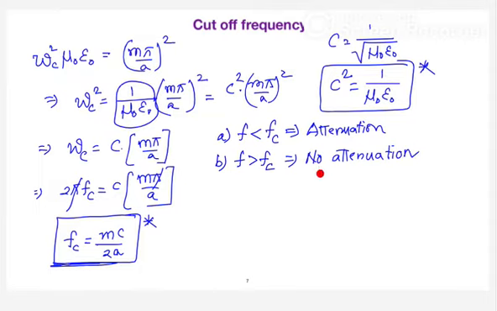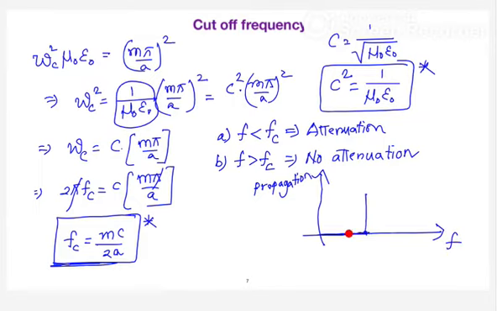So when you see the propagation characteristics, let us say this is your propagation aspect and this is your frequency. When the frequency is below the cutoff frequency, there is no propagation. And when the frequency is above the cutoff frequency, you can estimate that there is no attenuation.